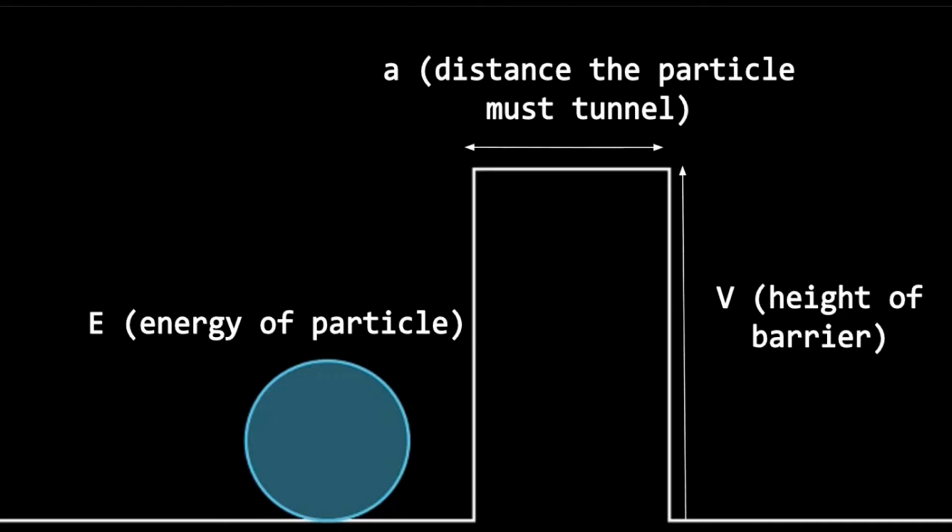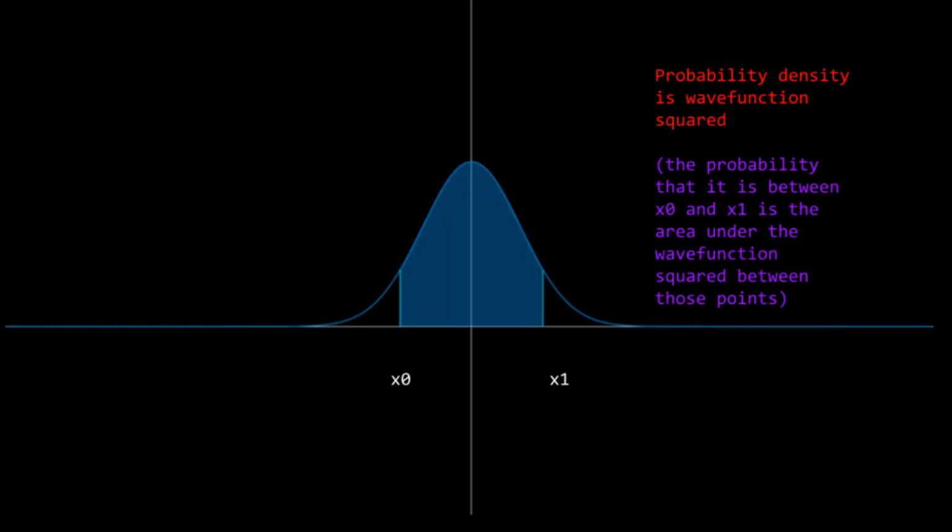But first, we need to define some constants. Say we had a potential barrier. Its width would be a, the distance that the particle must tunnel. Its height would be V, the potential energy required, and the energy of the particle itself would be E. You may have heard of the Schrödinger equation, and this is where it comes in. It governs the wave function of a quantum mechanical system, and the wave function squared gives probability density.